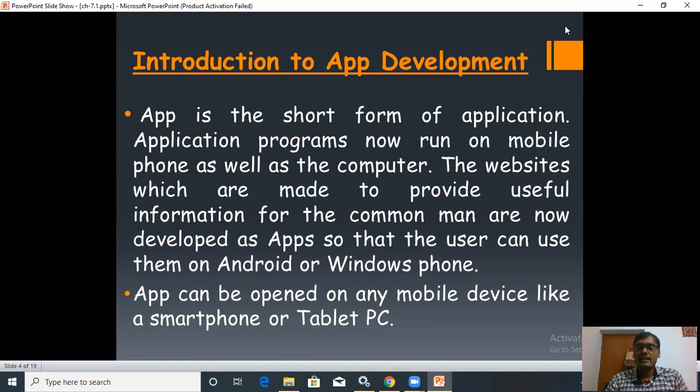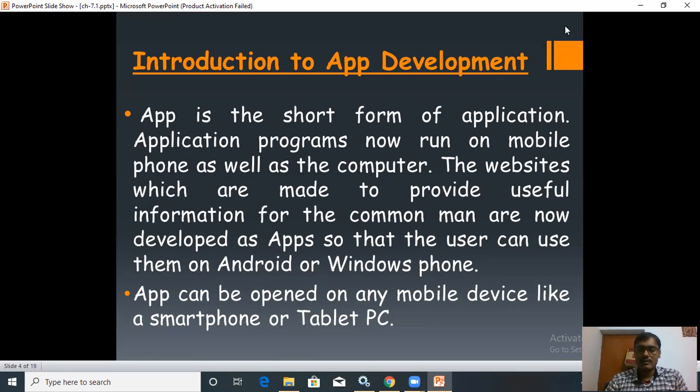So you know very well that some of the application programs can run only on mobile and some of the application programs can run only on desktop. And the websites which are made to provide useful information for the common man are now developed as apps so that the user can use them on Android or Windows phone.